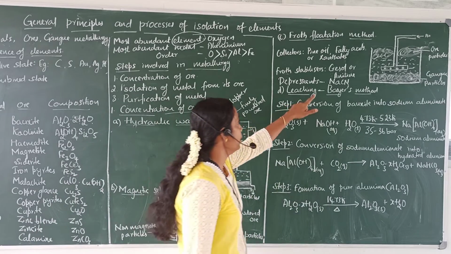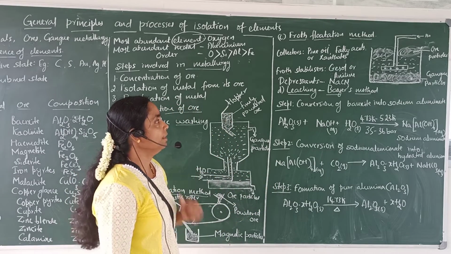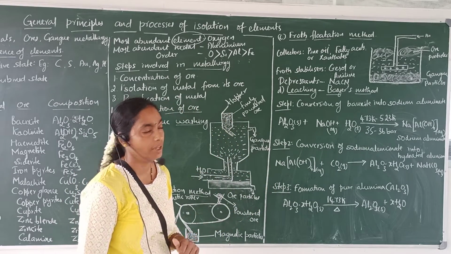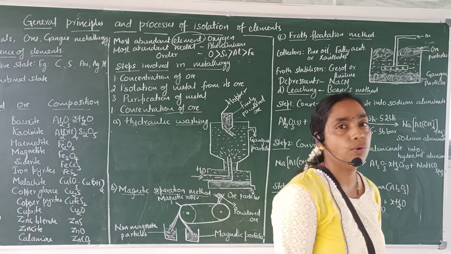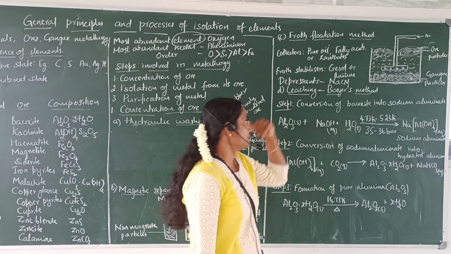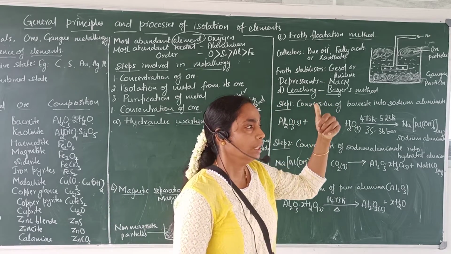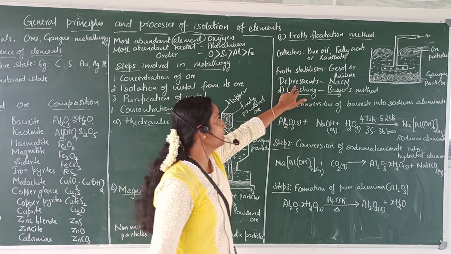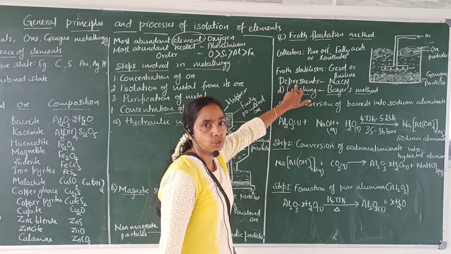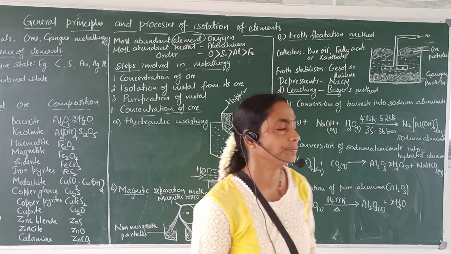This sodium cyanide forms a complex with the zinc sulfide and it remains in the solution itself. So in this way we can separate two sulfide ores by using depressants. The role of depressant is very important in board examination for 1 mark. The role of depressant is to separate two sulfide ores.